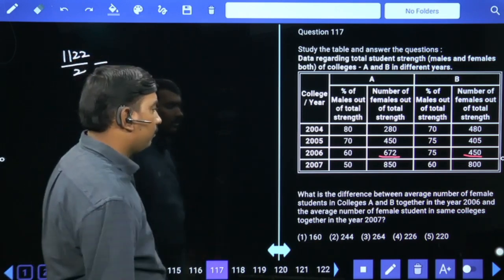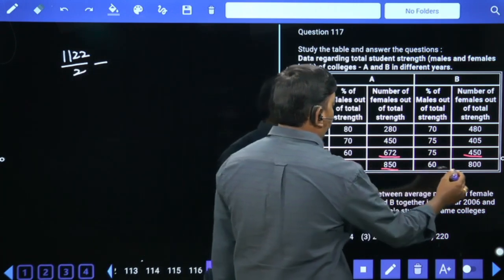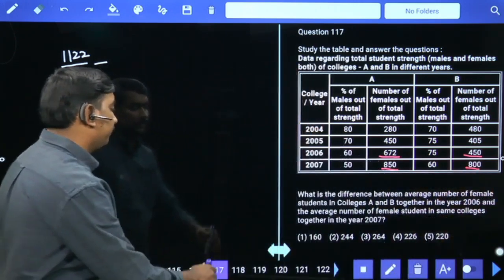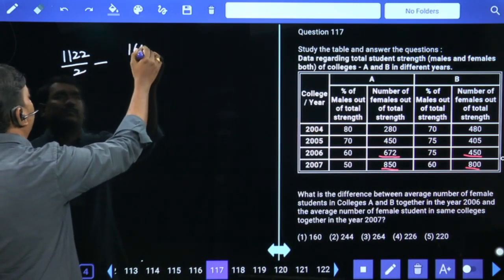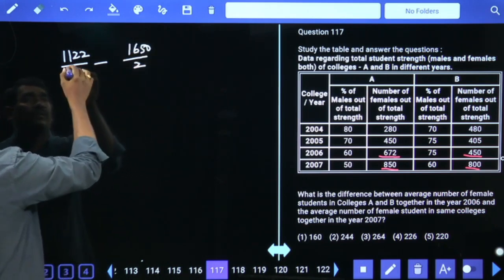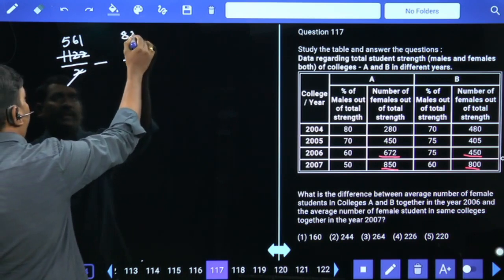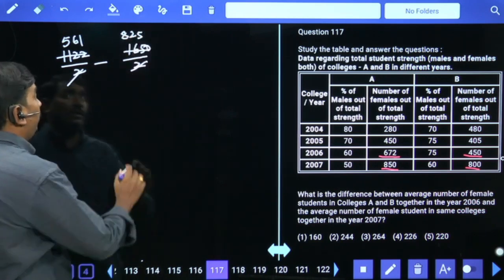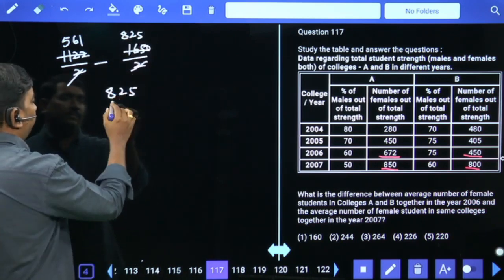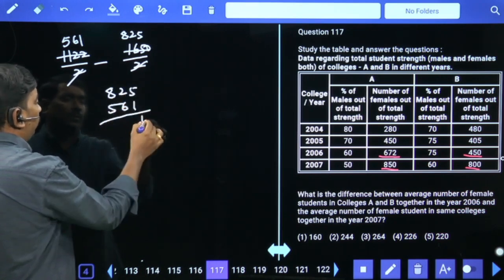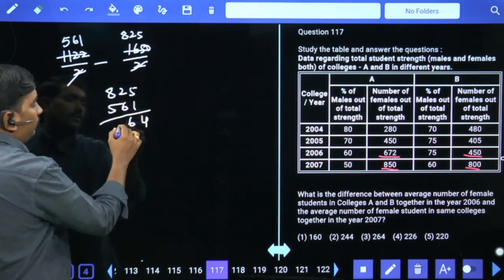Minus 2007, 850 plus 800, 1650 by 2. 561 and 825. 825 minus 561 is 264.